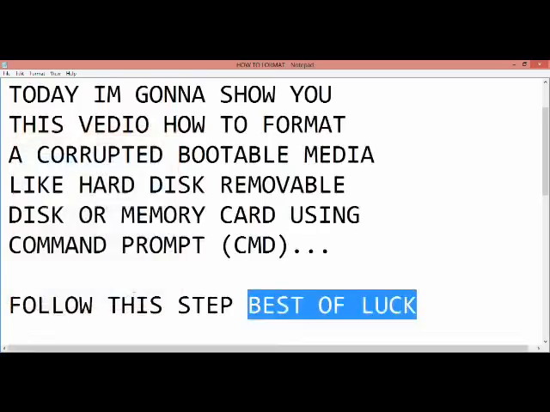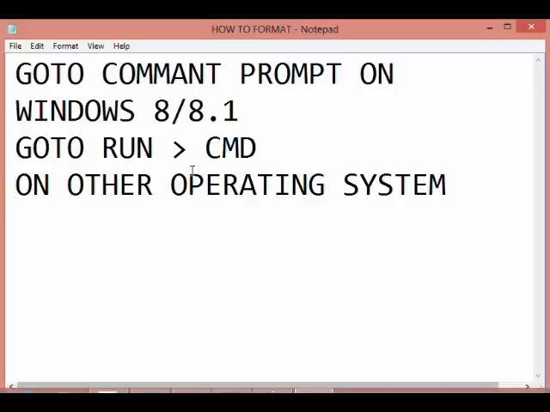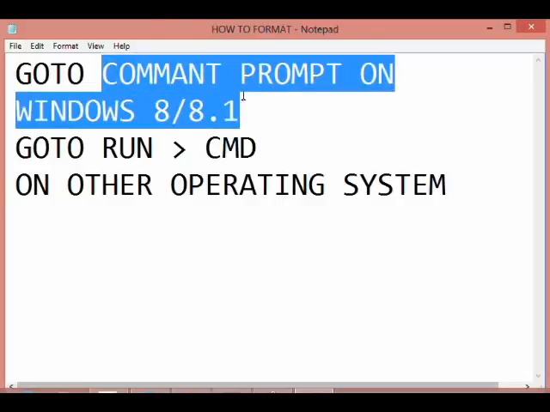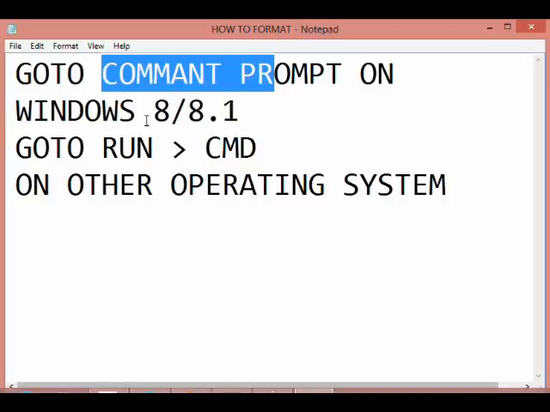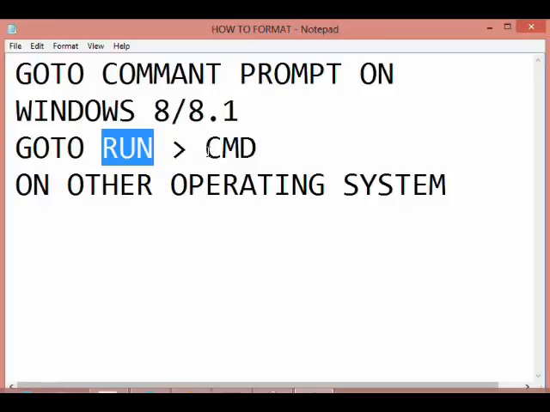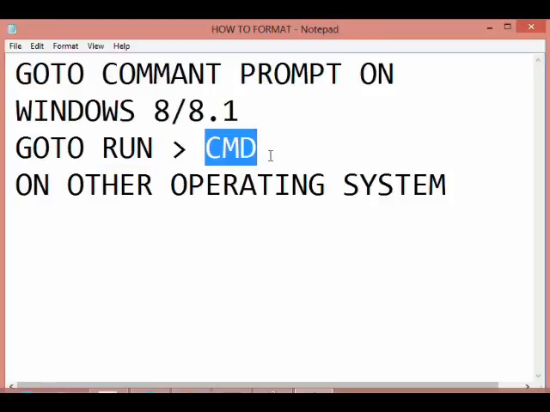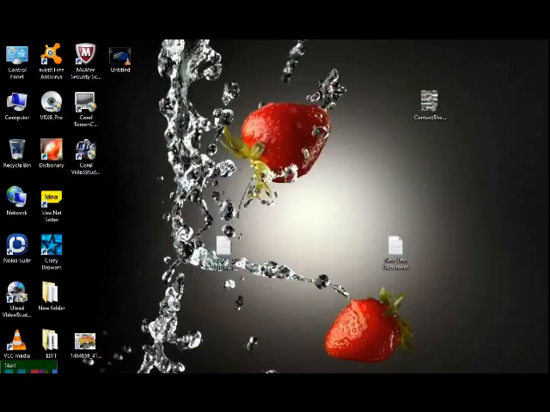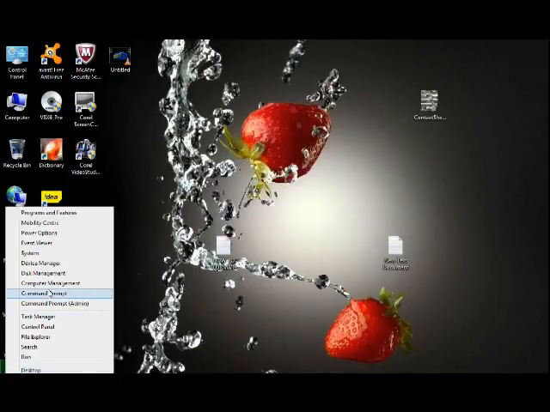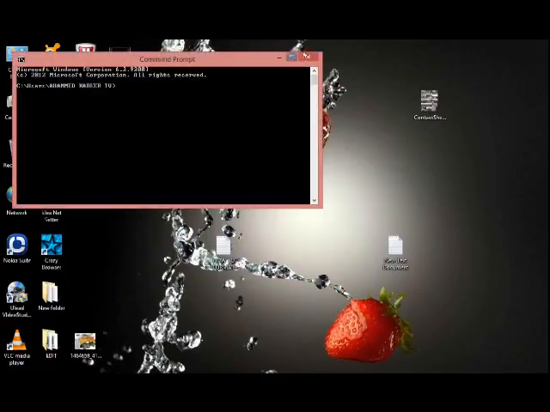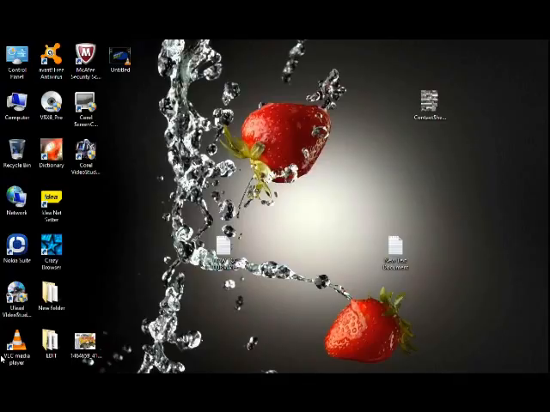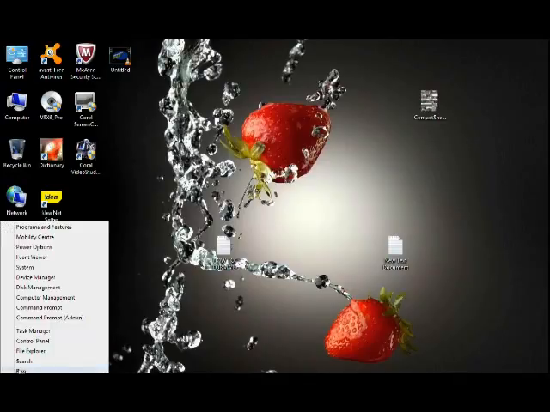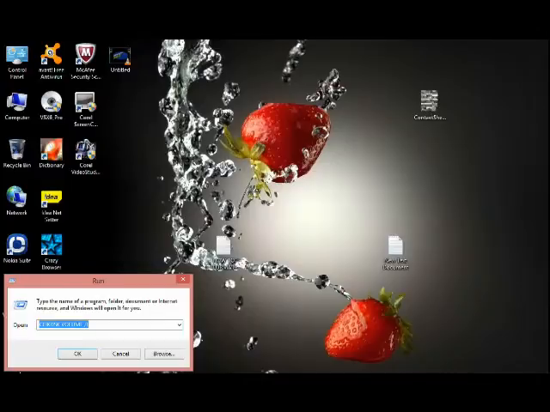Just open your PC and go to search and just type command prompt or CMD, or go to Run and type CMD, just like that. Command prompt shows a box. In Run, just type CMD.